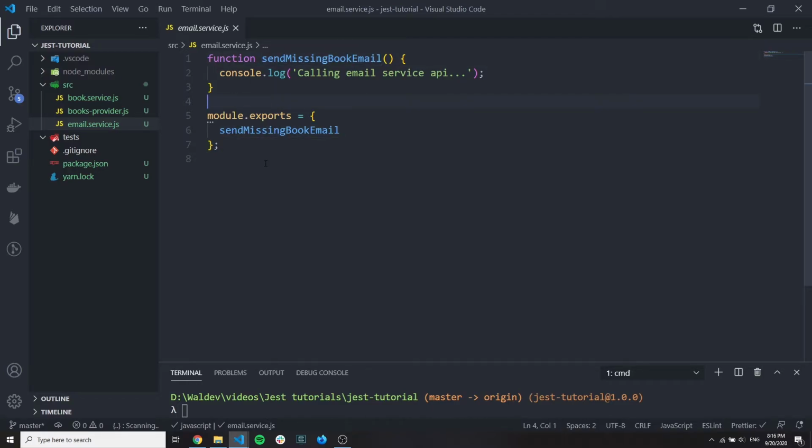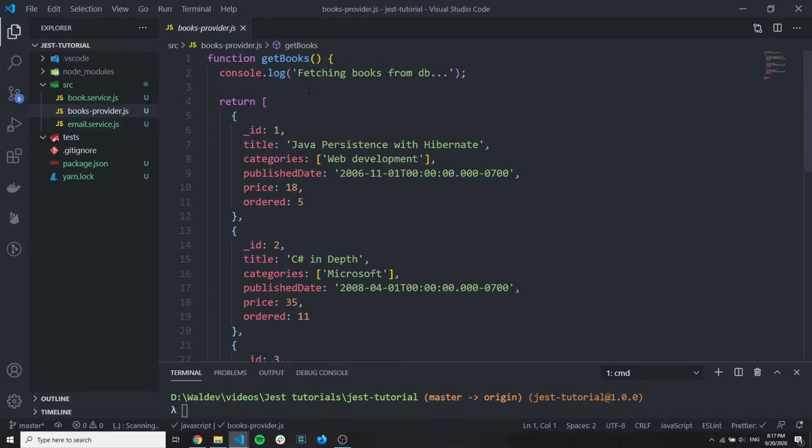Of course, you don't want to make any HTTP requests and calls during your tests. It's actually a very bad practice to do this. You should not do it. You should test in isolation. So this dependency to the email service, it of course should be mocked. So this function should never be called from your tests.